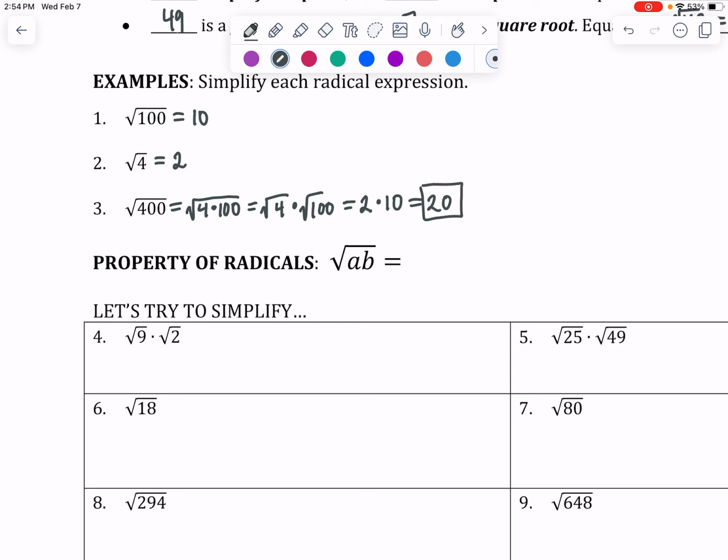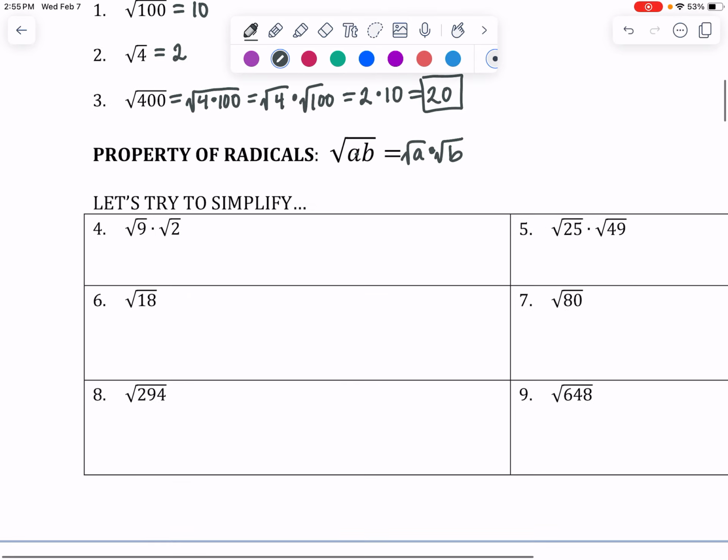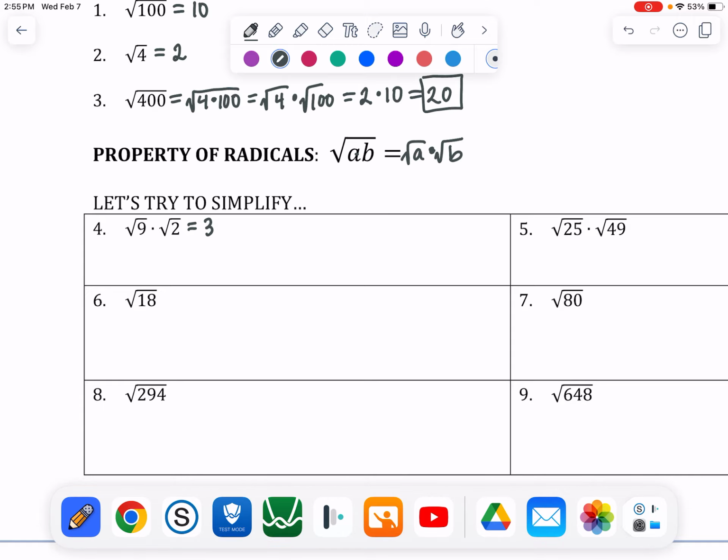So we use the property that square root of a times b is the square root of a times square root of b, just saying that we can break up square roots. And you're going to see how this comes into play when we start simplifying non-perfect squares. For this expression, square root of 9 is 3, and then square root of 2 is not a pretty number.